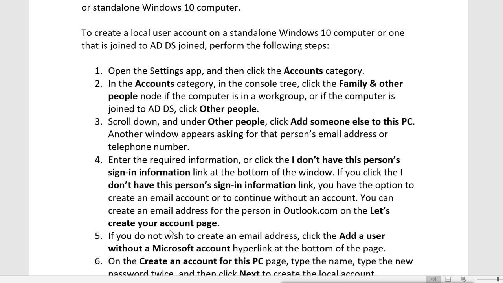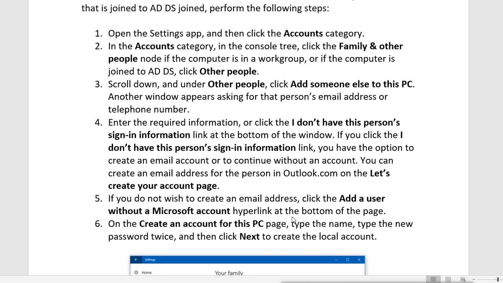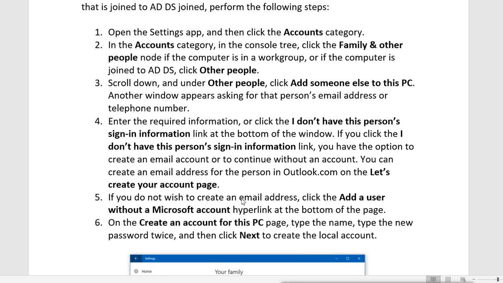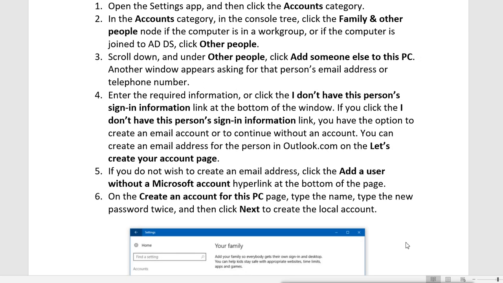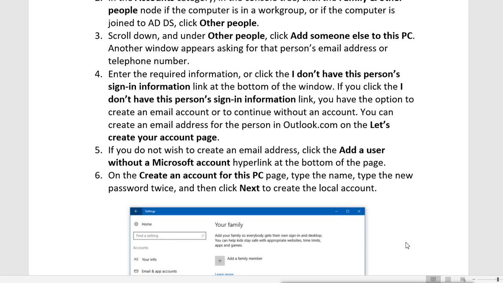So you can create an email address for the person in outlook.com on the Let's create your account page, and if you do not wish to create an email address, click the Add a user without a Microsoft account hyperlink at the bottom of the page. On the Create an account for this PC page, type the name, type the new password twice, and then click Next to create the local account.